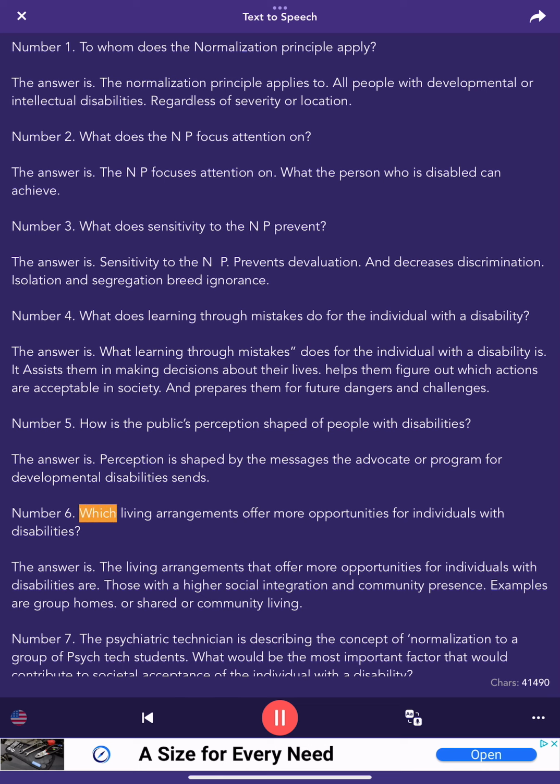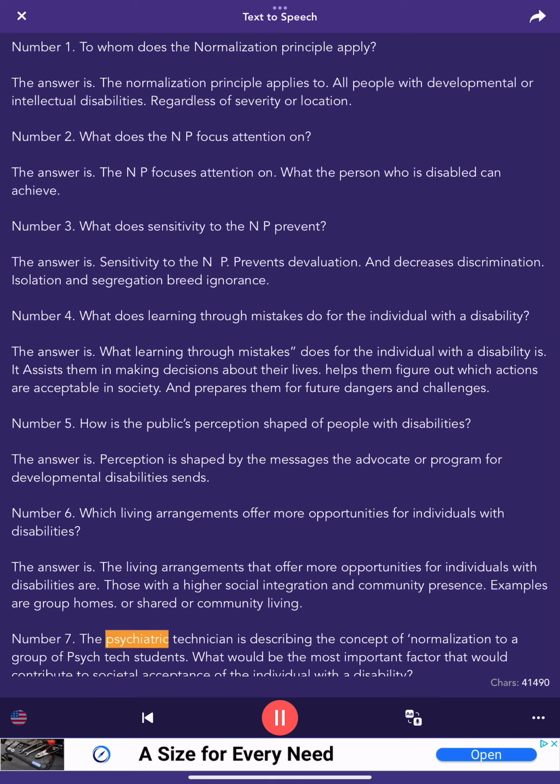Number 6. Which living arrangements offer more opportunities for individuals with disabilities? The answer is, the living arrangements that offer more opportunities for individuals with disabilities are those with a higher social integration and community presence. Examples are group homes or shared or community living.